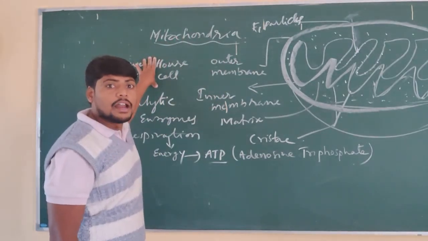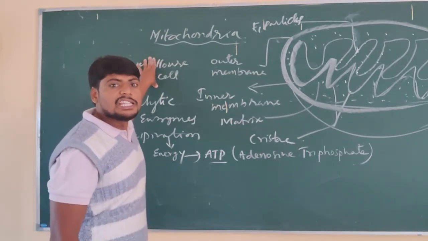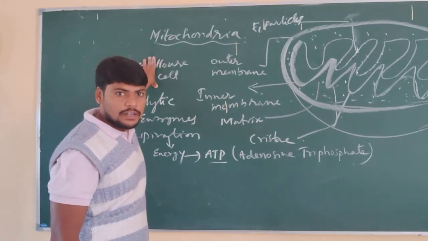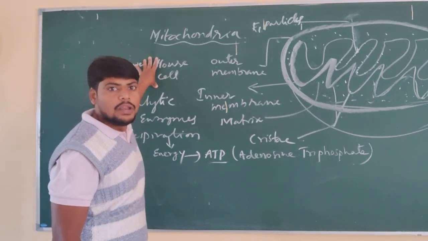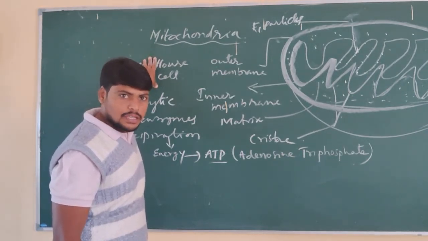Why is it called the powerhouse of the cell? During the respiration process, the mitochondria help in the production of energy, and especially it occurs in the cristae, the inner foldings of the inner membrane. In the cristae, the energy production takes place.